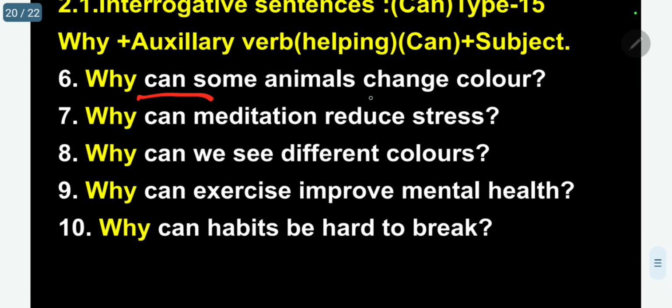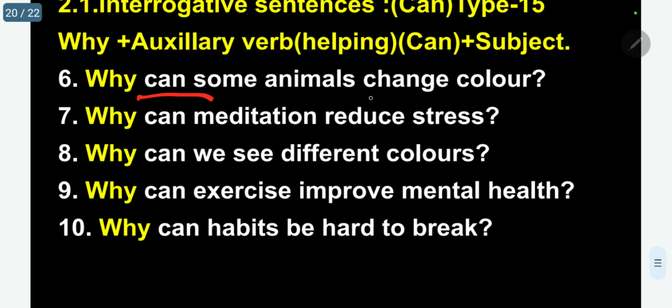See is the main verb, can is the auxiliary. Why can exercise improve mental health? Improve is the main verb, can is the auxiliary verb. Why can habits be hard to break? Be is the main verb, can is the auxiliary.